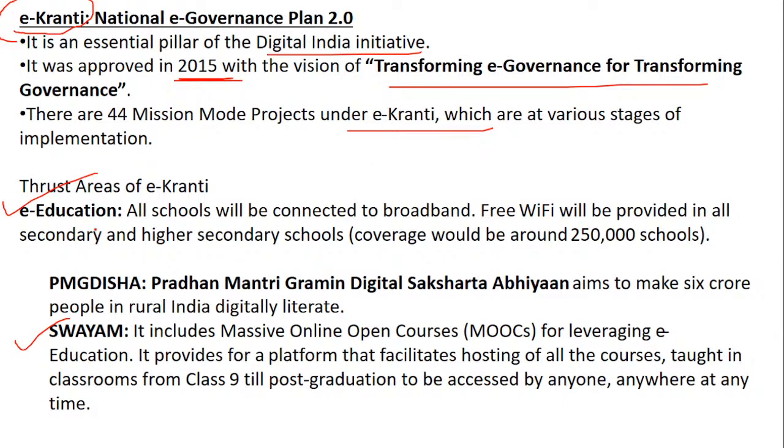See, in e-education all the schools will be connected to broadband. Please remember this very well: free Wi-Fi will be provided in all secondary and higher secondary schools, covering around 250,000 schools. Under that also the main program is the Pradhan Mantri Gramin Digital Saksharta Abhiyan, which means to make 6 crore people in rural India digitally literate. It is one of the digital literacy programs. And Swayam, we are all aware, is the education platform with massive open online courses.